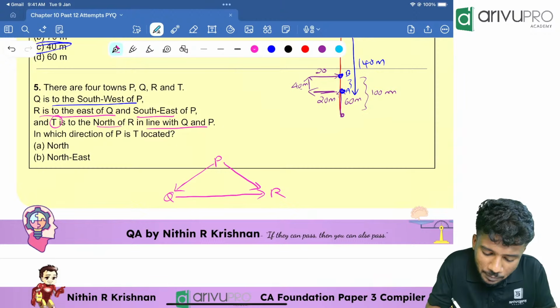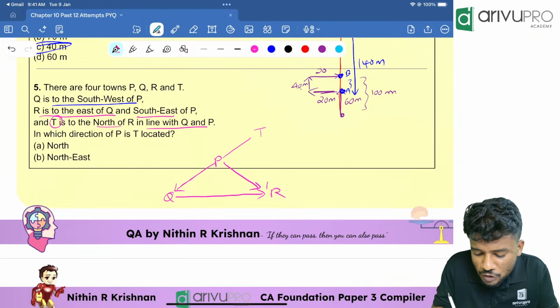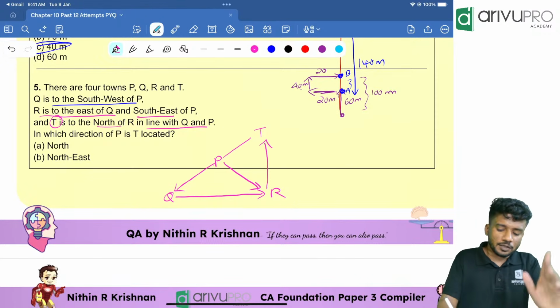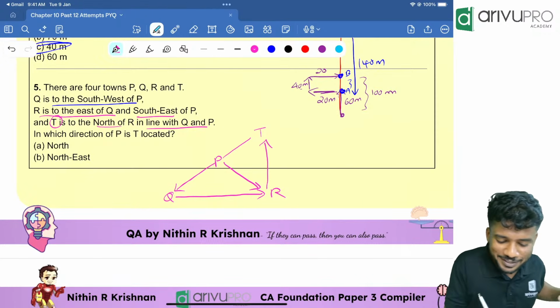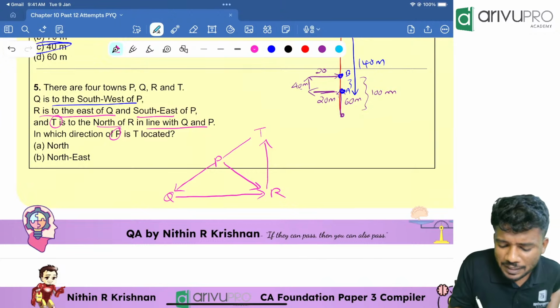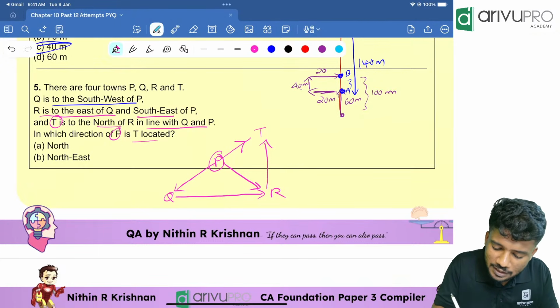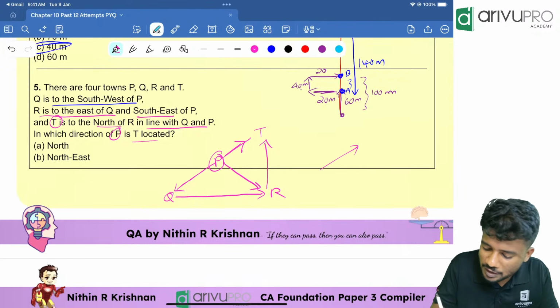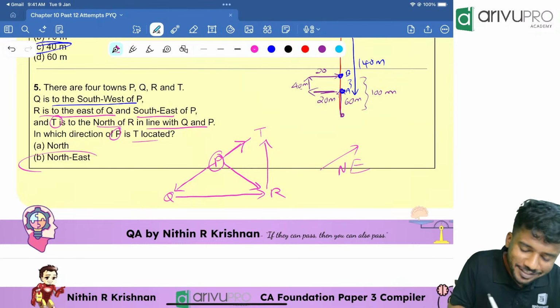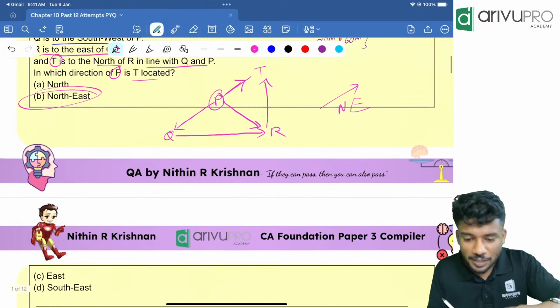In line with QP means QP and T should be on the same line and T should be north of R. Everything is done. Now the question is, in which direction of P is T? With respect to P, T is in which direction? This way is what? Northeast direction. Option B is the answer.